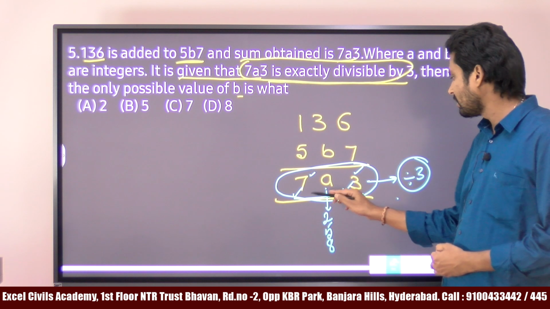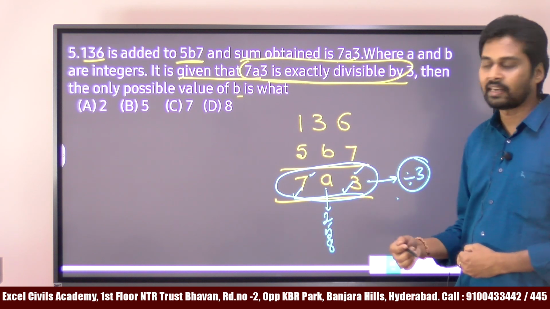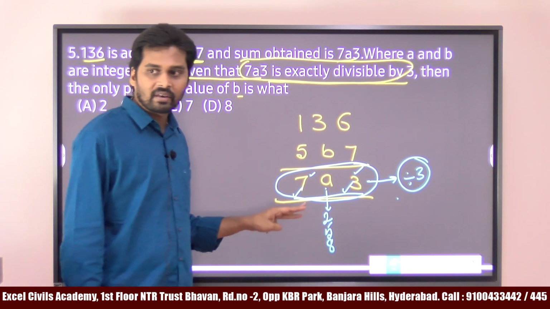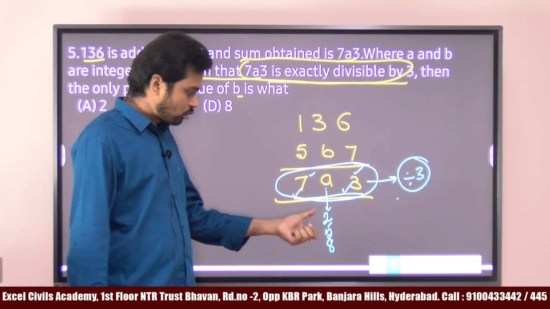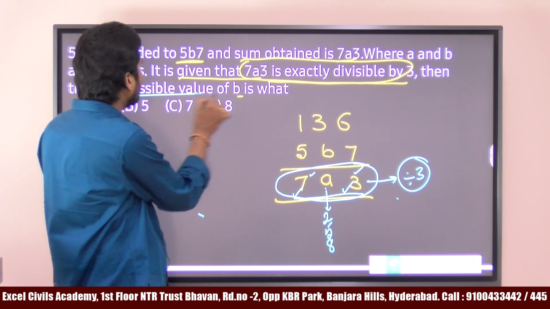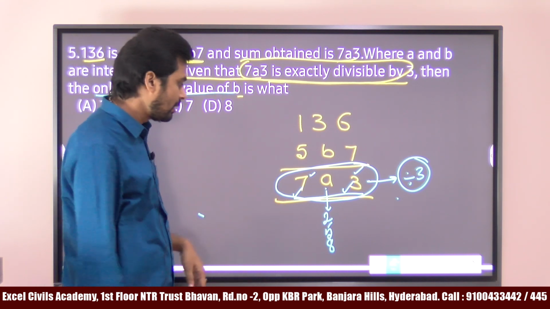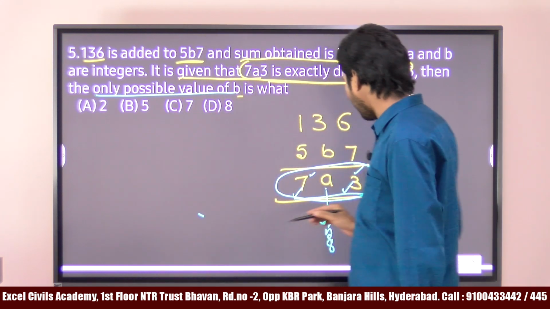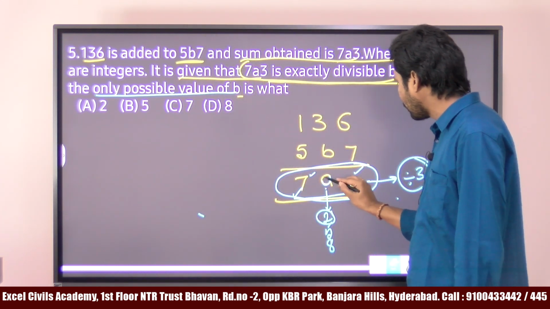Even if you take 8, 10 plus 8 is 18, and 18 is also divisible by 3. So there are 3 possibilities for a: 2, 5, 8. We have to find out the only possible value of b. Let's take the first value 2. I'll check one by one. Suppose I take that a value is 2.